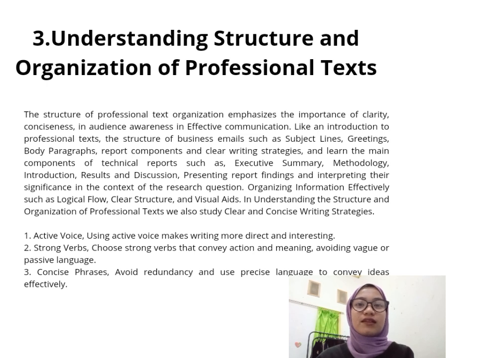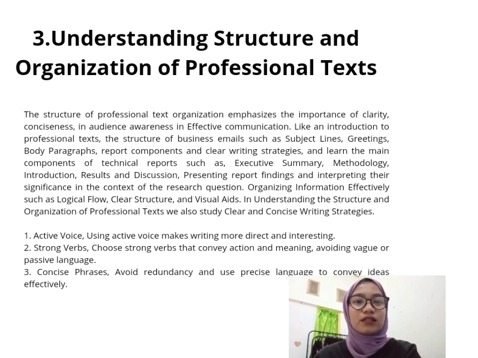The third material is understanding structure and organization of professional text. The structure of professional text organization emphasizes the importance of clarity, conciseness, and audience awareness in effective communication.